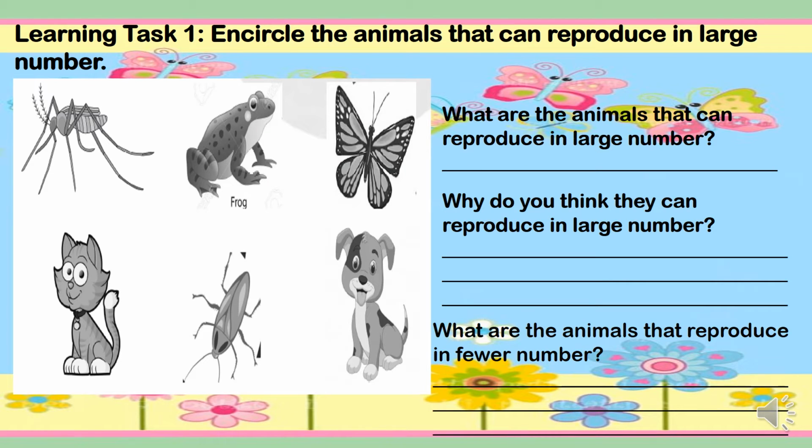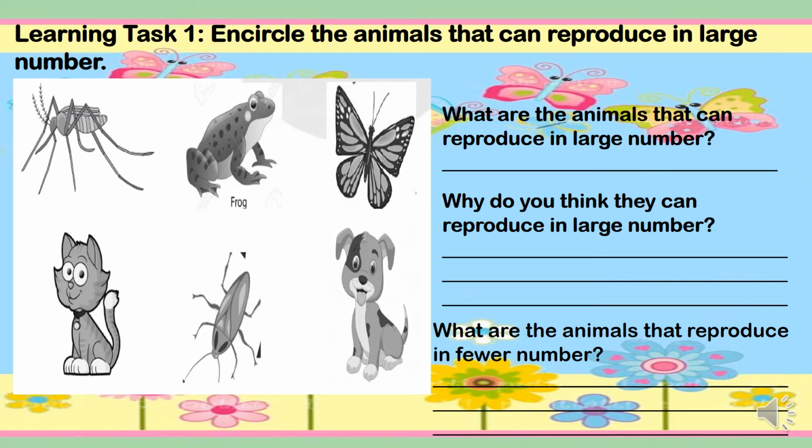Okay, this time let us answer learning task 1. What you are going to do is to encircle the animals that can reproduce in large number. And the animals are mosquito, frog, butterfly, cat, cockroach, and dog. After this, you will answer the following questions.